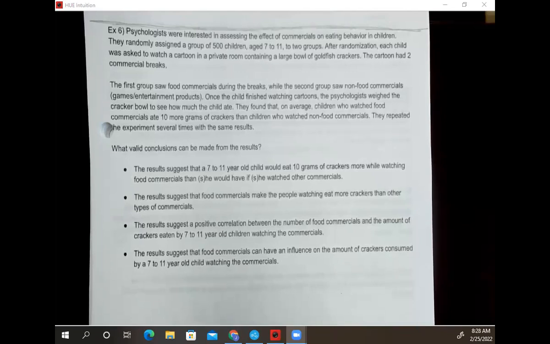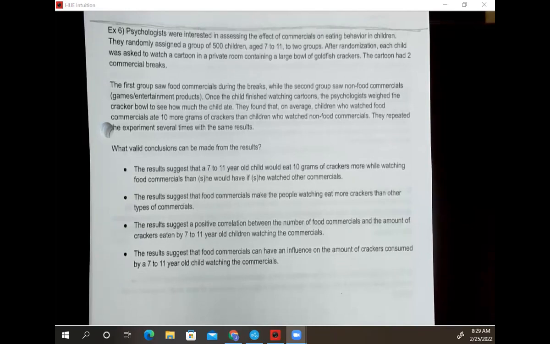And the other big idea for today is to make sure that I remember the population from my experiment. So if I did an experiment, as we're going to see with this first example, with 500 kids of a specific age group, the only thing I can say is about that specific group of kids. Okay, if I do a study on college students, the only thing I can say is stuff about college students. So two big ideas to keep in mind for today.